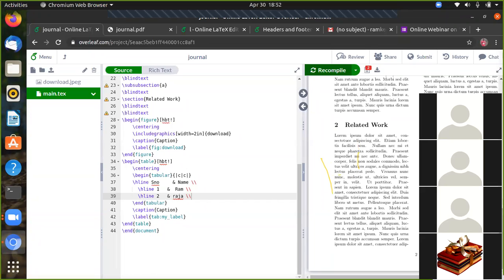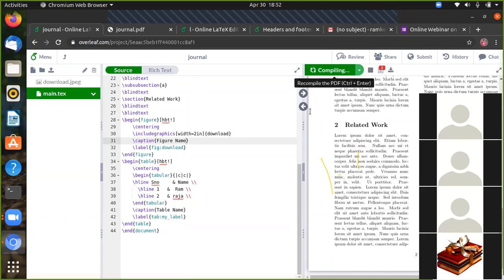This is the way you can create table 1, caption 1. Make sure you replace this with your table name, and for the figure you can write the caption figure name. Table name and figure name.